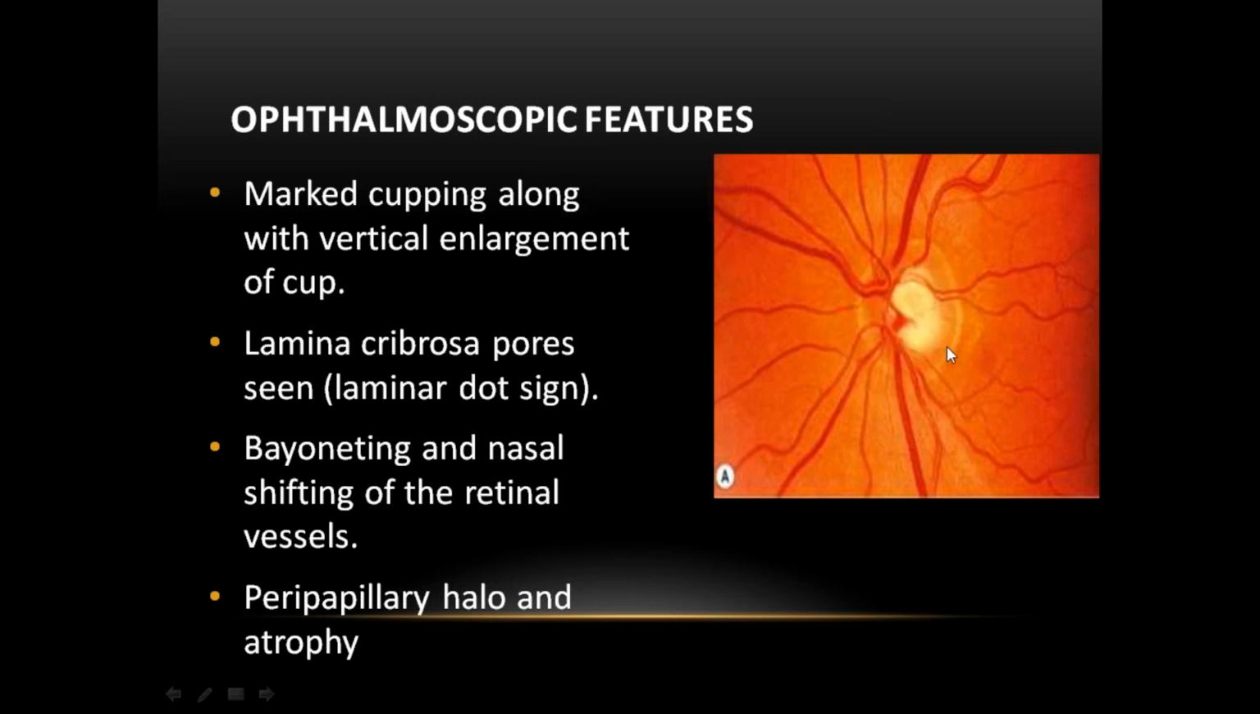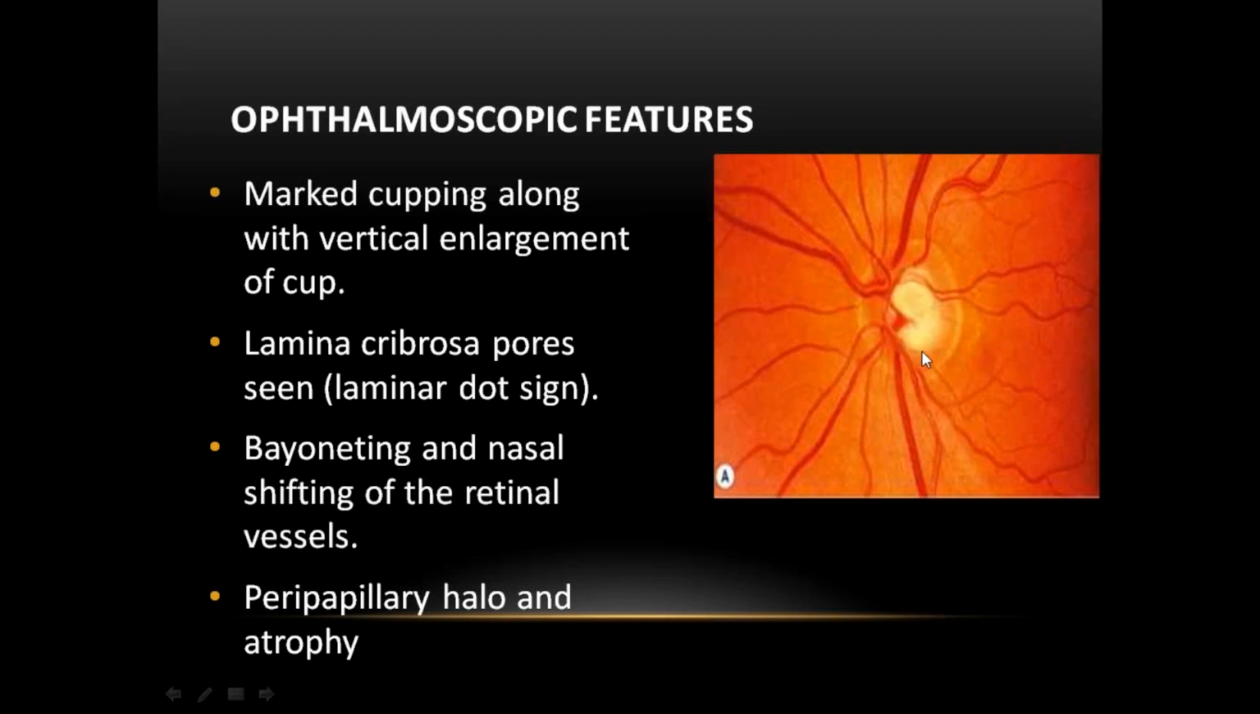The small pinkish blood vessels, but here they are absent. These blood vessels are absent here because of the loss of axons of ganglion cells and reduction in the blood vessels. That is called glaucomatous optic atrophy. This is the cupping here, a vertically oval cup.